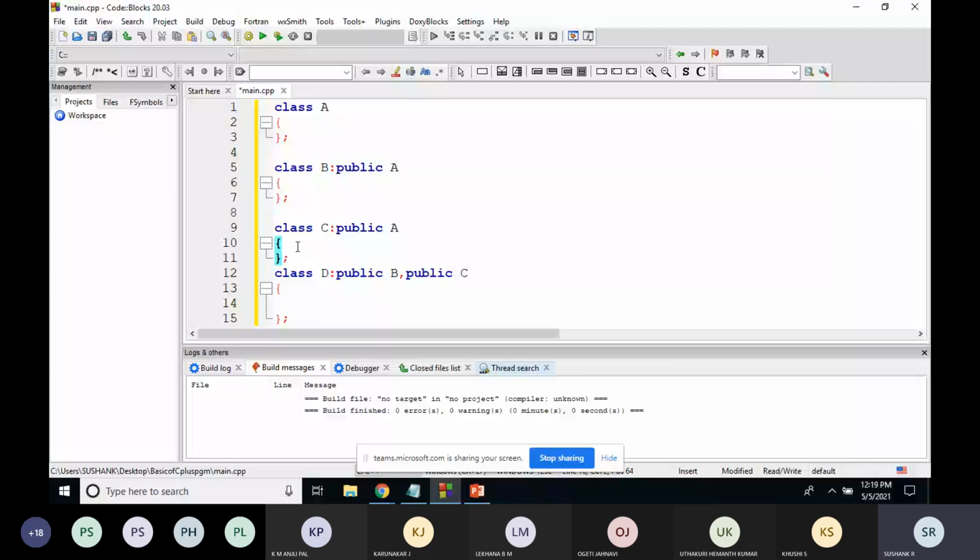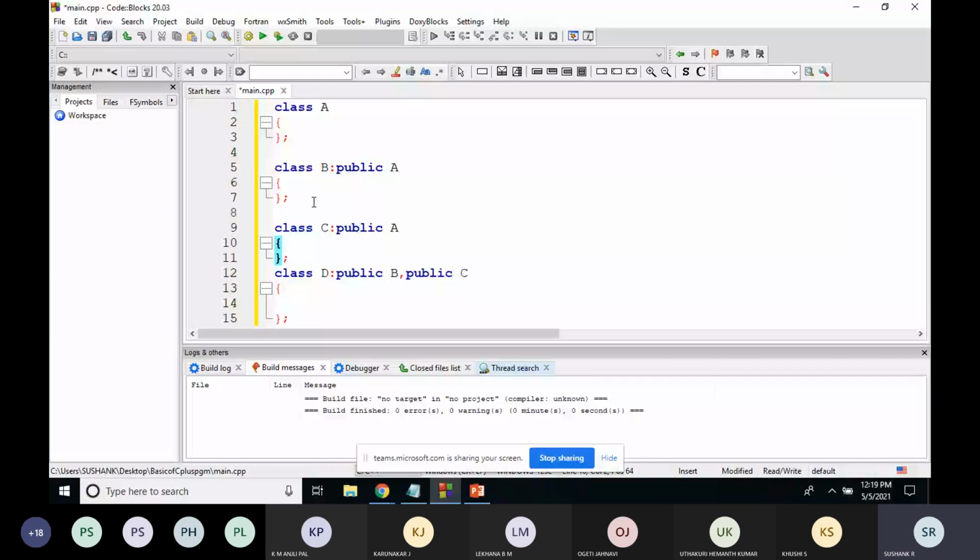And if there is any common functionality between B and C, both the functions will be available to class D, thereby creating some confusion or ambiguity. If you know this, you will be clear with how to clear the ambiguity.